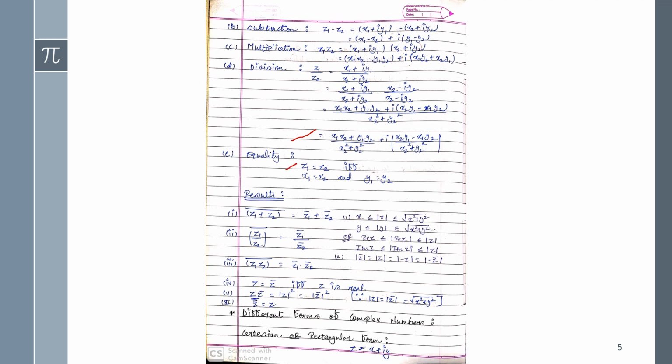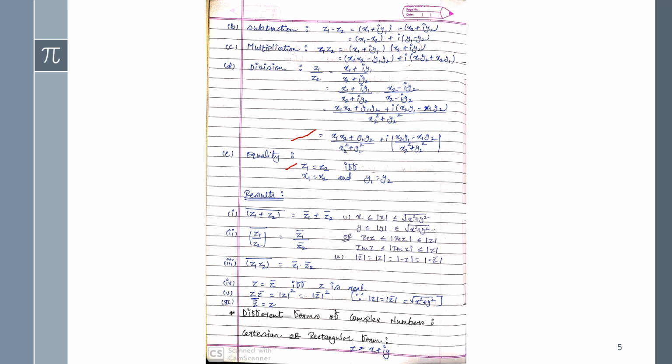Now I have written some results over here, and you have to remember all of them. See the first condition: I have written the whole conjugate of z1 plus or minus z2. If the whole conjugate of z1 plus or minus z2 is given, then we can separate it, that is, we can write the conjugate of z1 plus or minus the conjugate of z2.